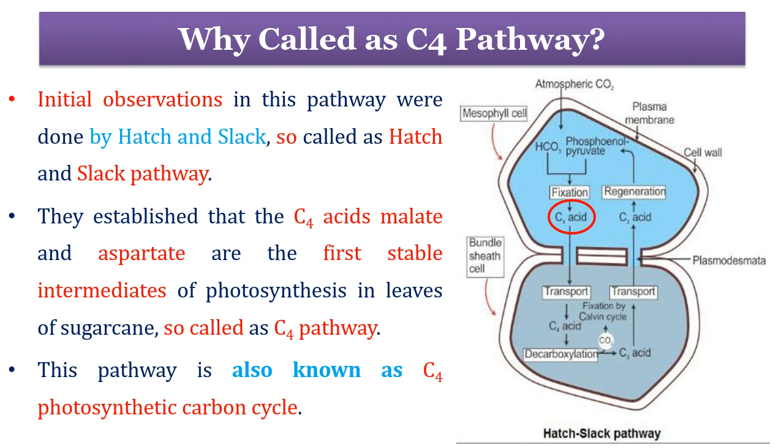As this C4 cycle was observed and discovered by Hatch and Slack, it is also called the Hatch and Slack pathway. They found that the first compound to be formed in the process is oxaloacetate, which is a 4 carbon compound. So this cycle is also called the C4 pathway. And as this cycle operates to fix atmospheric carbon dioxide, it is also known as the C4 photosynthetic carbon cycle.